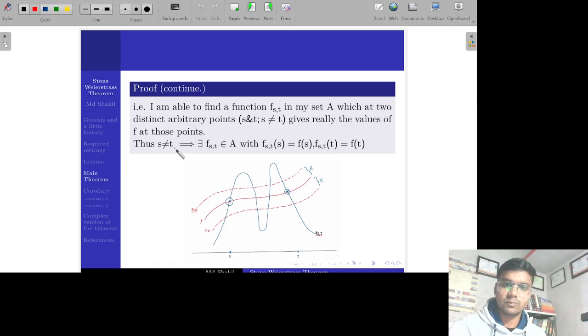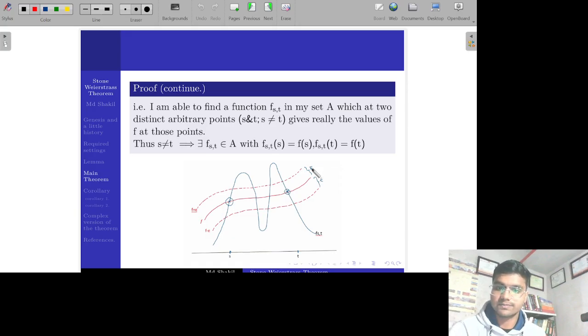Thus, S not equal to T implies there exists an element F_ST in A with the property that F_ST takes the value F of S at S and the value F of T at the point T.